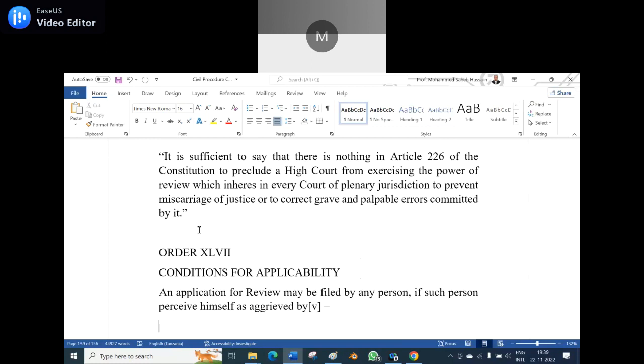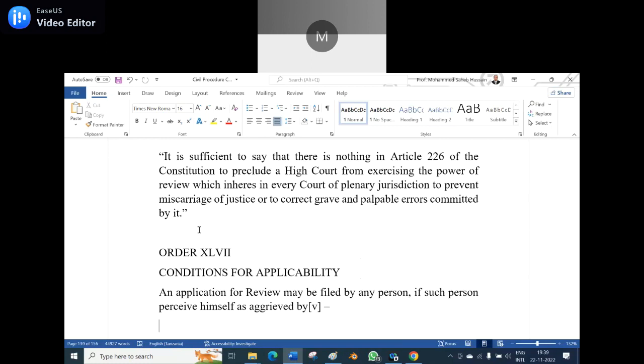But where appeals are concerned, it is under the Civil and Criminal Procedure Acts, either civil practice rules or criminal practice rules in the respective states. You can also file under Article 228. Not only 226, under 228 also you can file an appeal under writ. That also comes under writ, but it is of a different nature. Article 226 is exclusively for those 5 writs: habeas corpus, mandamus, prohibition, and so on.